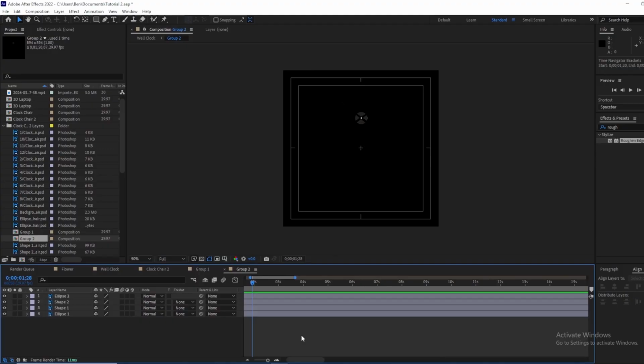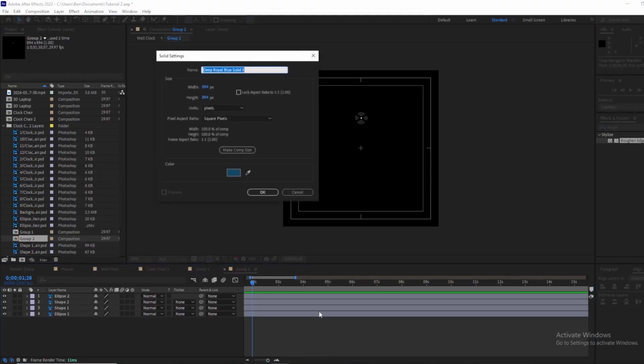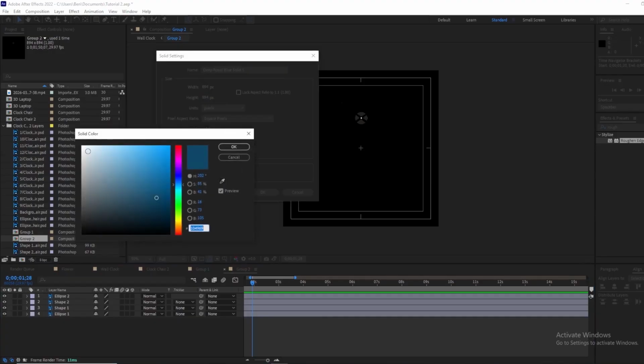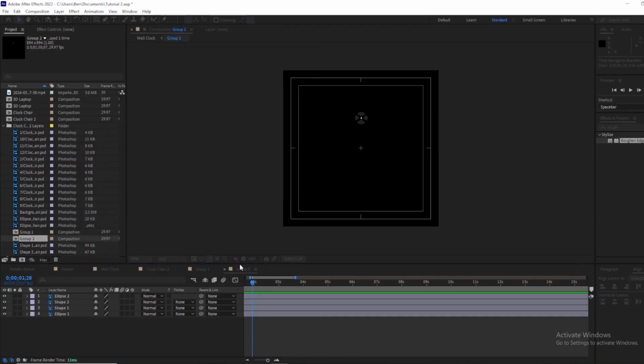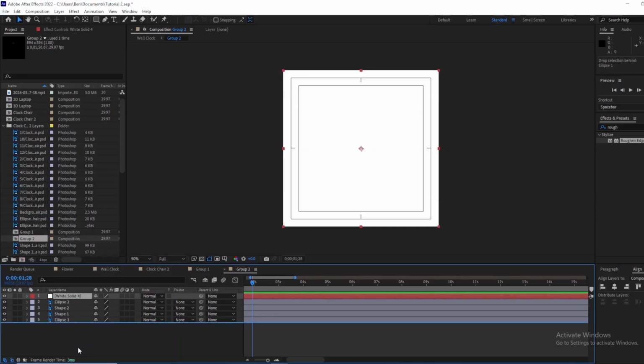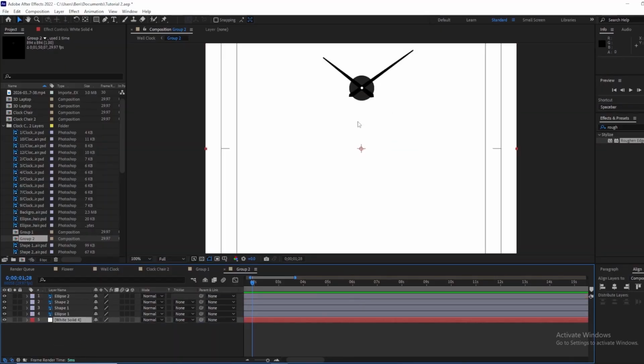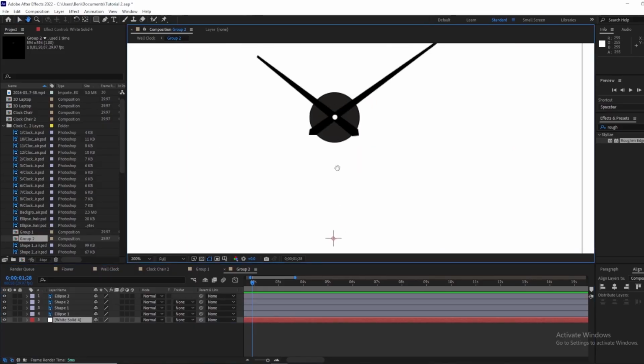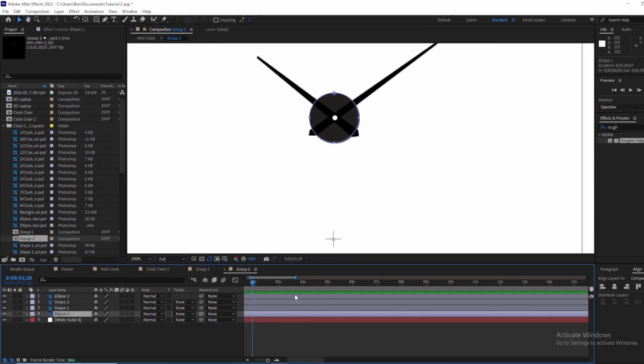Because the background is black, let's just add a solid layer to this so I can see our distance. But we'll still delete it. What we'll do here now is, first of all, I will change the anchor point of all of this. I want them to start from this point. So for this first one, let's bring the anchor point.